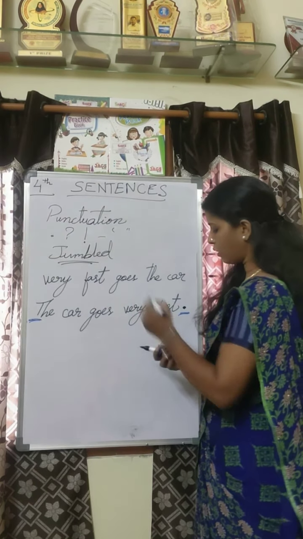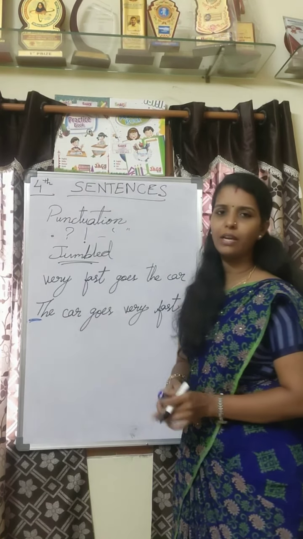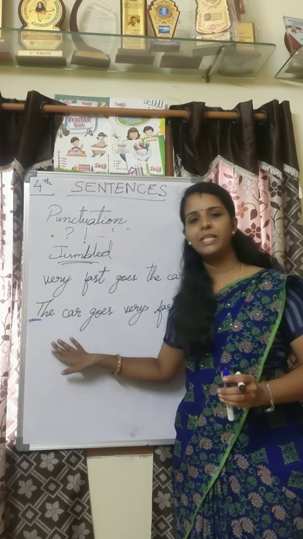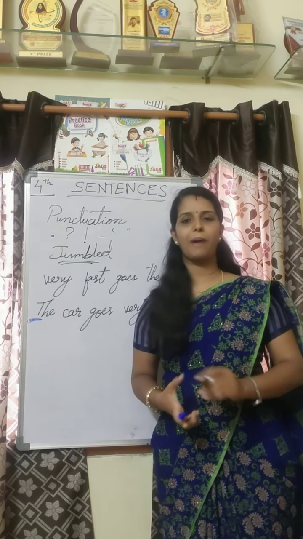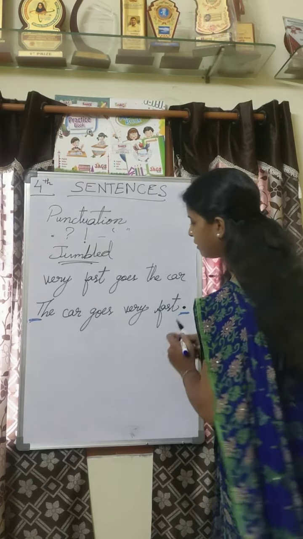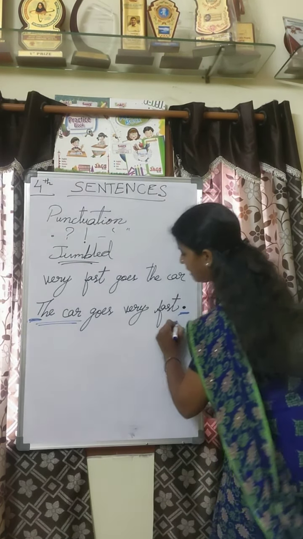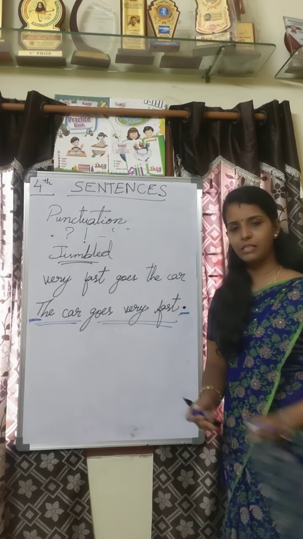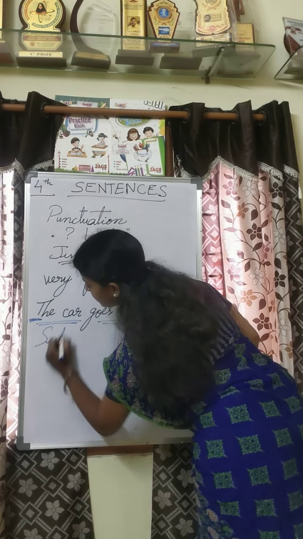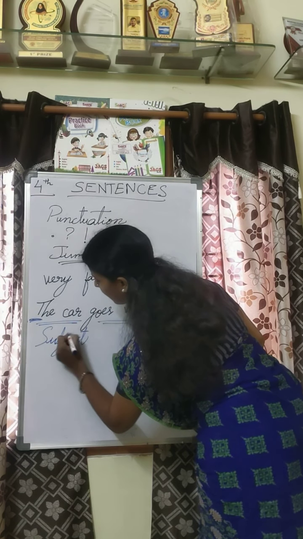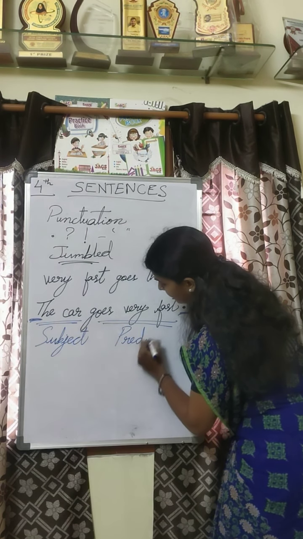Next, when we divide the same sentence into two parts, this becomes the first part and this becomes the second part. The first part is said to be the subject and the second part is said to be the predicate.